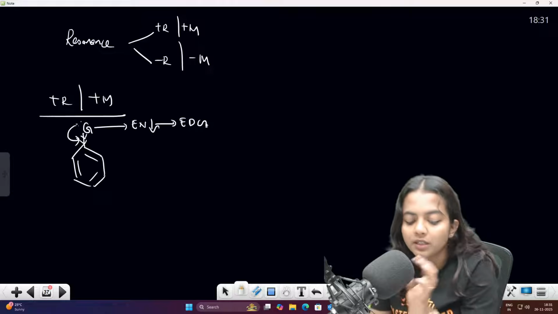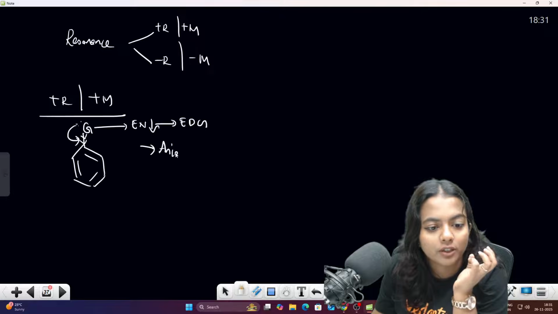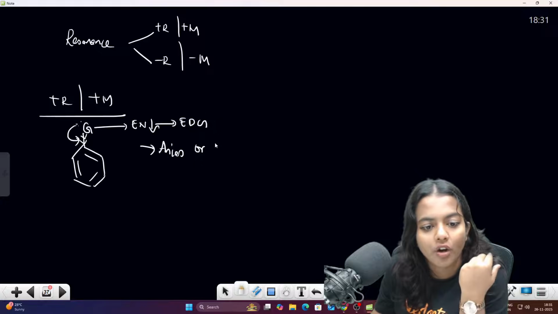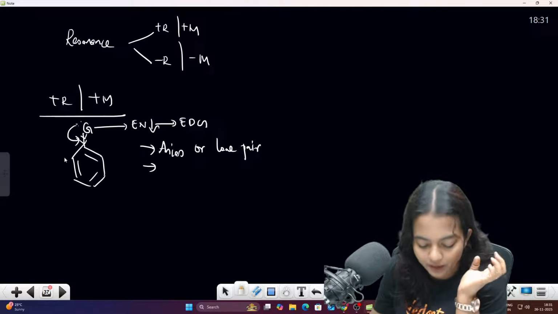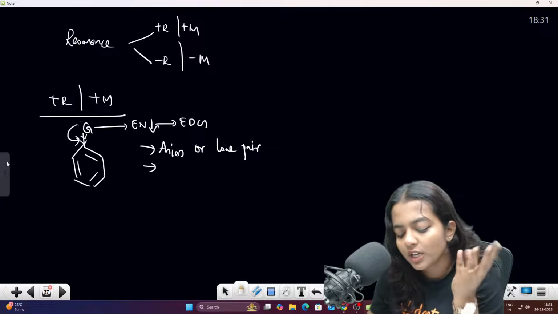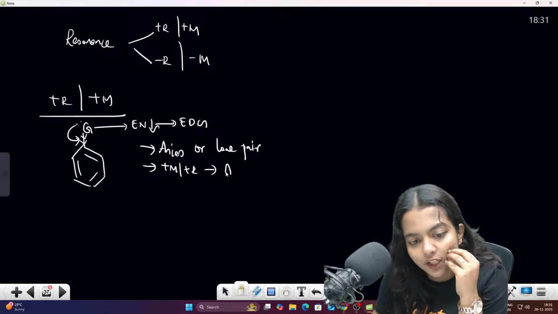So we can say that whether it is an anion with more charge, or lone pairs, they will be giving the electrons now. If they have the lone pairs, they will be contributing now. And always remember plus M or plus R effect groups are activating groups.